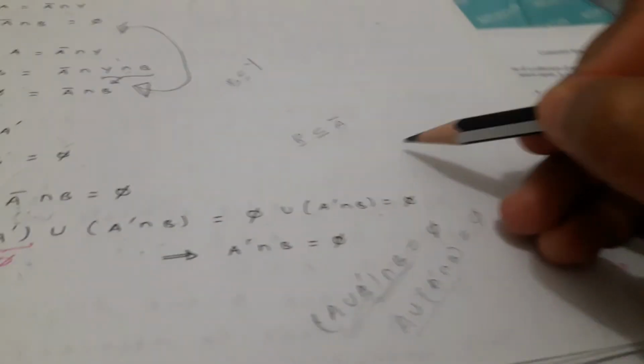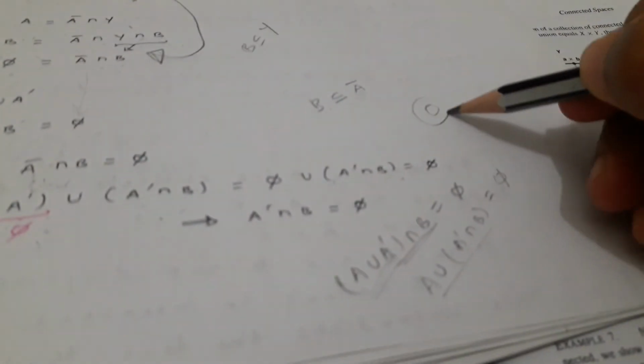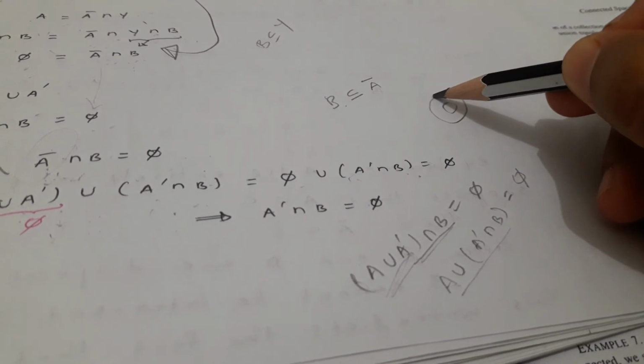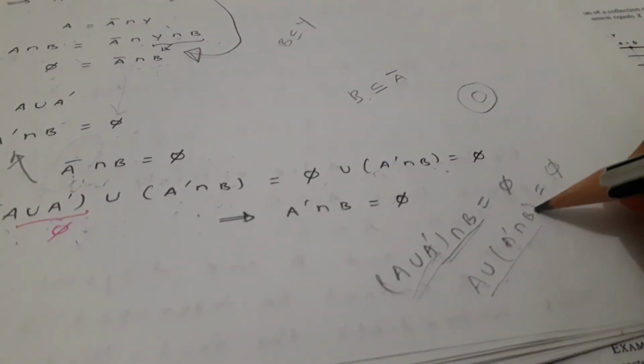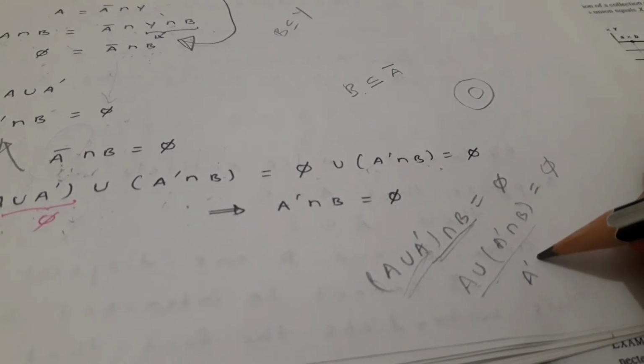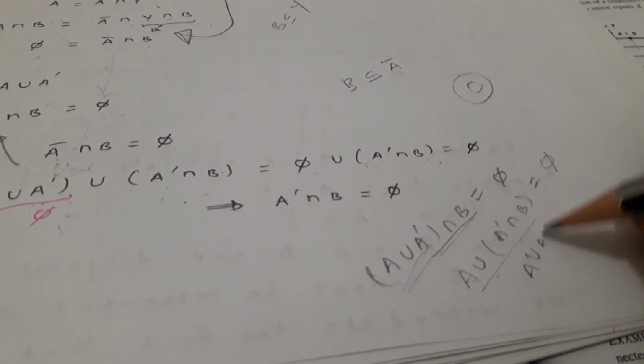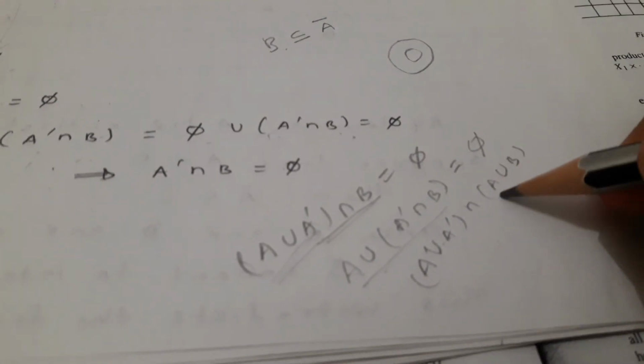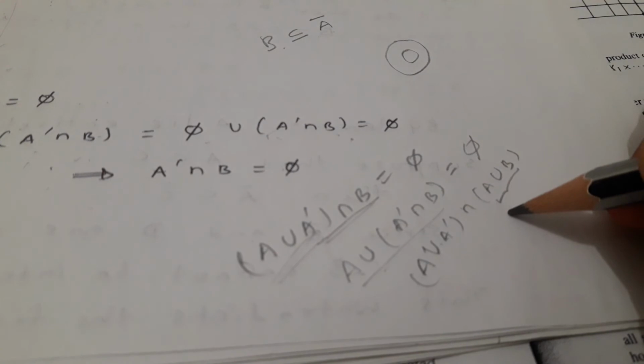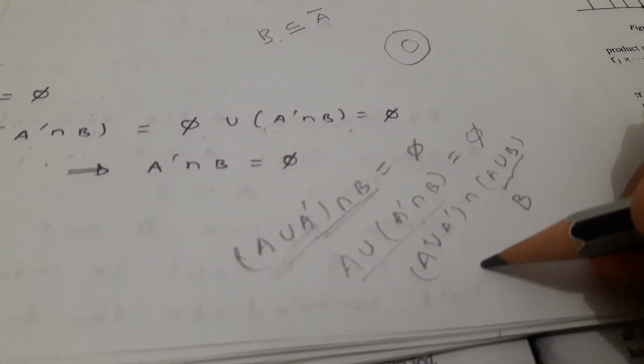So A is the smallest one, B is the biggest one, and we can write like this: A union A dash intersection A union B. A union B will be B, and pi union A dash intersection B will be A dash intersection B, and this one is pi.